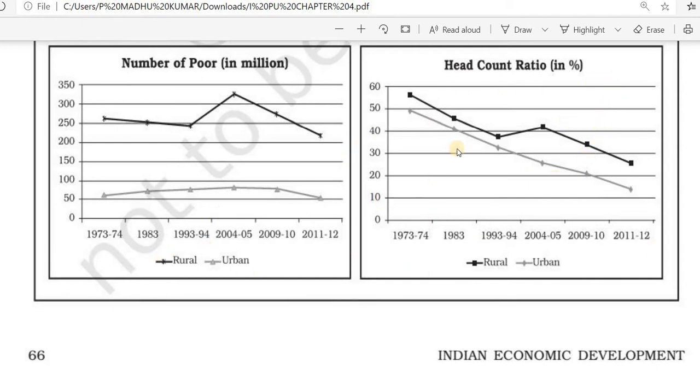Here we can see the head count ratio. In that, the head count ratio was 50, and now in 2011-12 it reduced to between 10 and 20 in urban areas, and between 20 and 30 in rural areas.